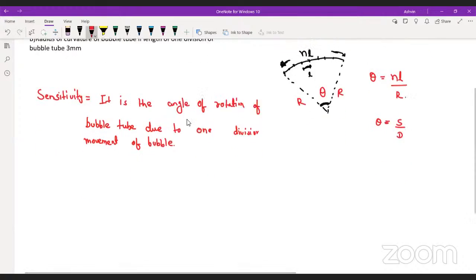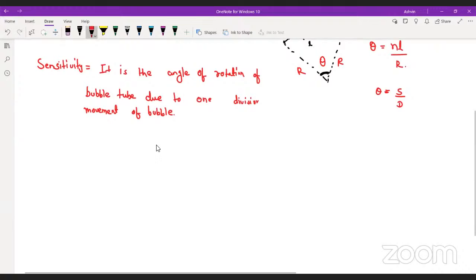So basically if theta is the total angle made by the bubble tube by moving n divisions, then the sensitivity, which is represented by alpha, can be written as theta by n.